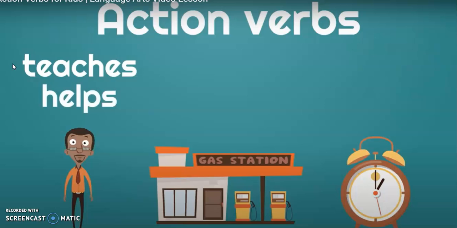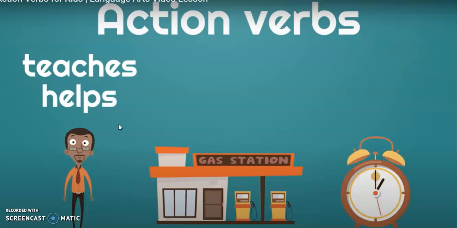Estas son las acciones que un profesor usualmente hace. ¿Cuál? Como por ejemplo, teaches. El profesor teaches. The teacher teaches. El profesor enseña. The teacher helps. El profesor ayuda. Estas son las acciones que haría a teacher, es decir, your teacher. A teacher teaches, un profesor enseña. A teacher helps, un profesor ayuda. Esas son las acciones de un teacher.